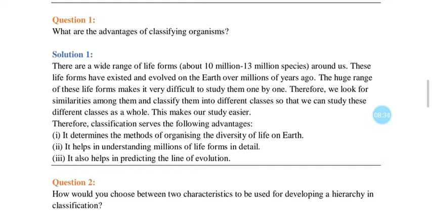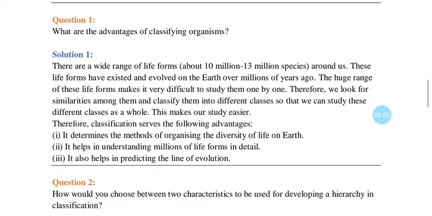So if grouping of organisms is done, it will be a bit easier to study them. In this ecosystem, all the organisms are dependent on each other. So we must understand the role of these organisms in each one's life. So we need to study the organisms.